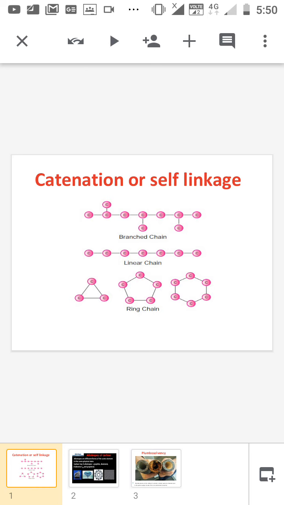So the catenation ability is influenced by the range of steric and electrostatic influence, including the electronegativity of the element under consideration. So the highest probability for catenation in the 14th group is in carbon.